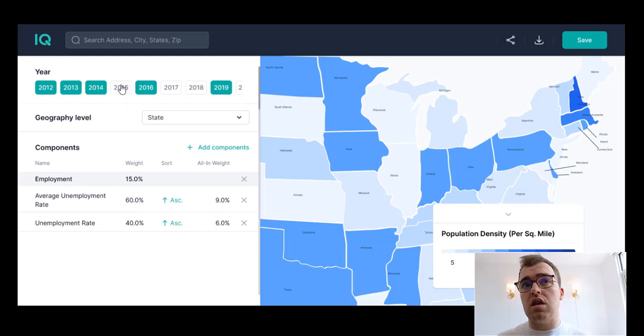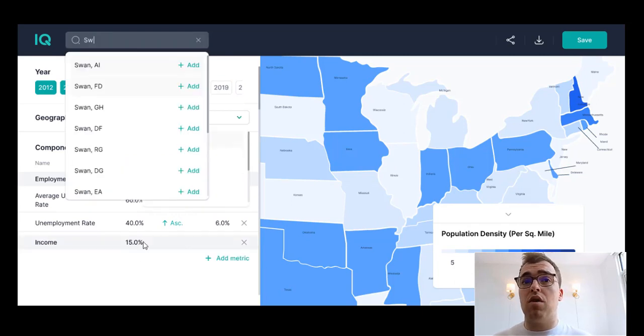So you can choose the years that you're interested in up here. They don't have to be contiguous. They can be any years you want. And you can see on the map that we are now visualizing places that meet these blended criteria. And of course, if you want to add more components, you can do so here. Income being the next example, perhaps you want to have household income, the average income level in general, average income over a historical period, income growth rates. All of these things you can add in. You can really play with the metrics however you'd like.